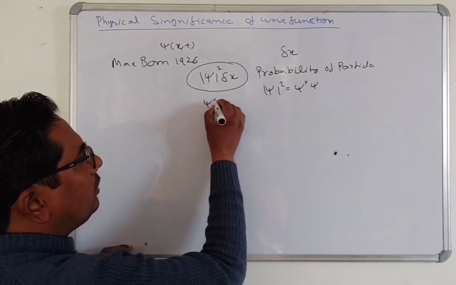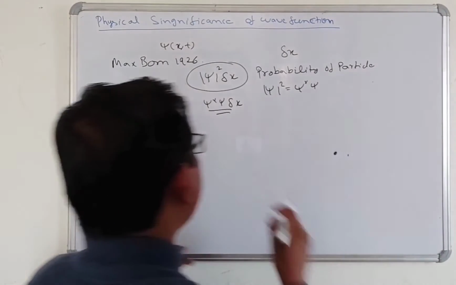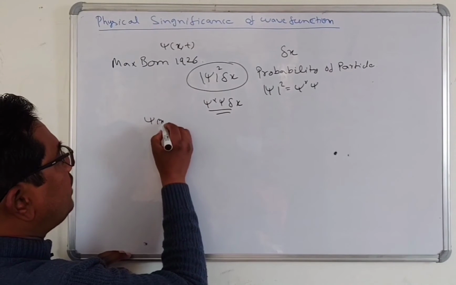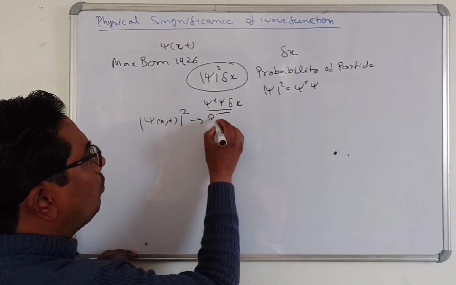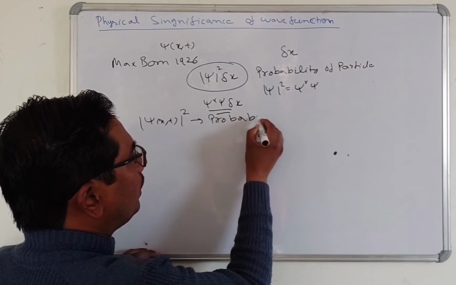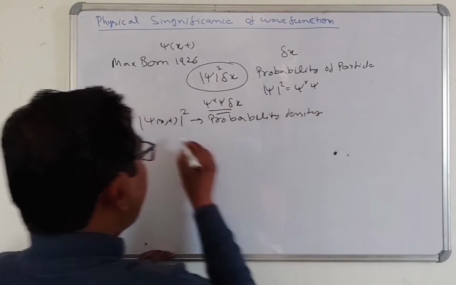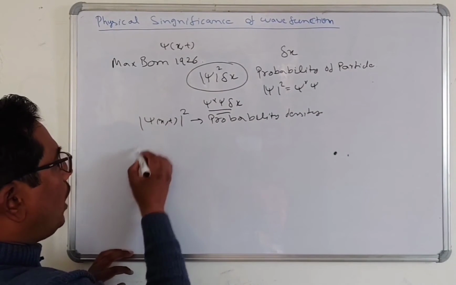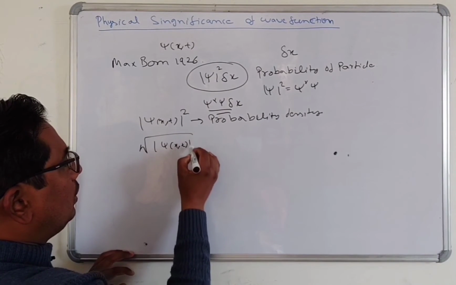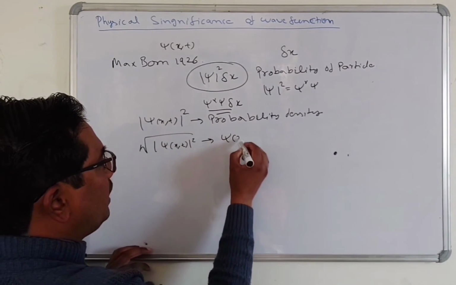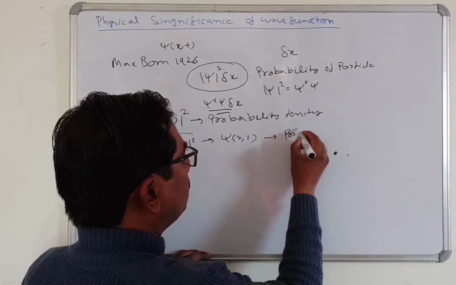So psi star psi delta x is known as a probability. It means that psi x,t square is known as the probability density, and the square root of this function, psi x,t, is known as the probability amplitude.